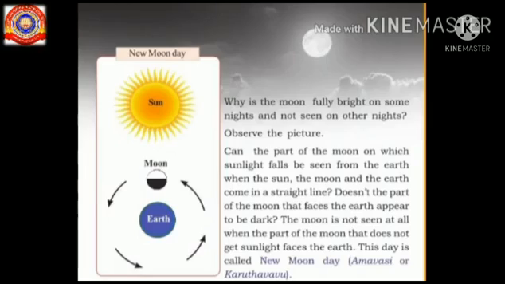Look here, children. In this picture, we can see that only half portion of the moon is visible due to the sunlight and the other half portion is not visible. Do you know why? Yes, very good. Sunlight doesn't fall there, right? That is why the part of the moon that faces the earth appears dark. Here the moon is not seen at all, and this day is called New Moon Day. This day is either called Amavasi or Karatavavu. Okay, children, do you understand?